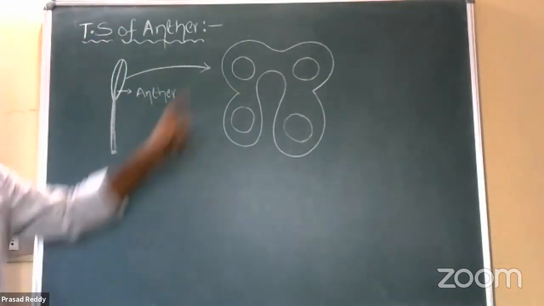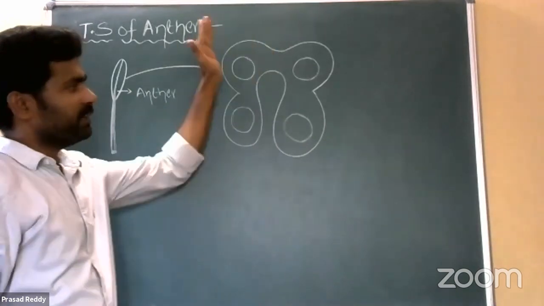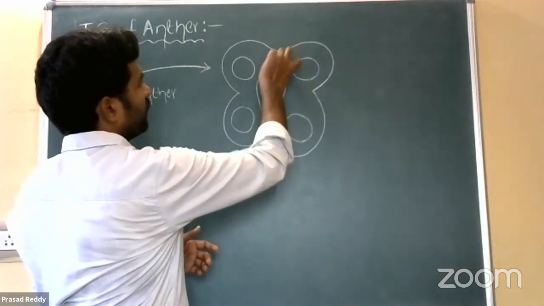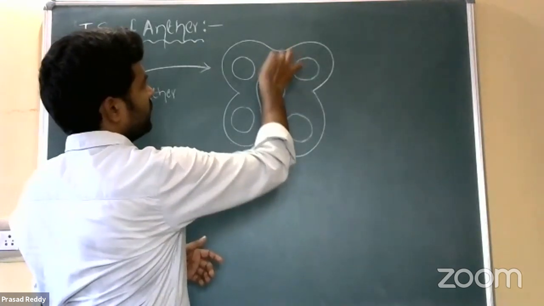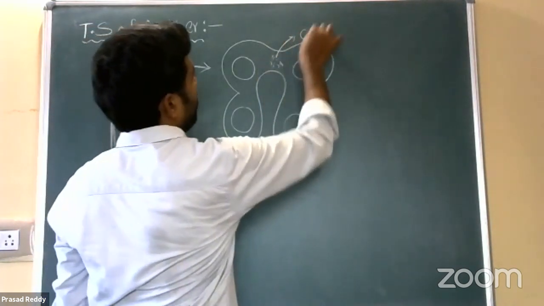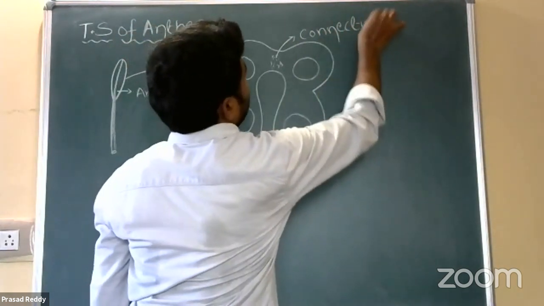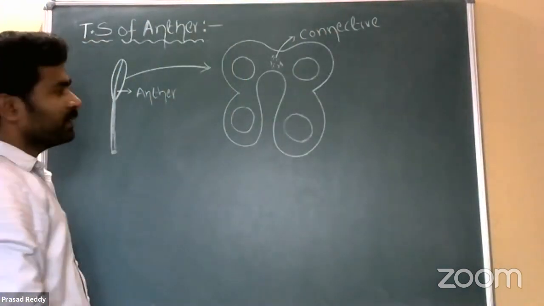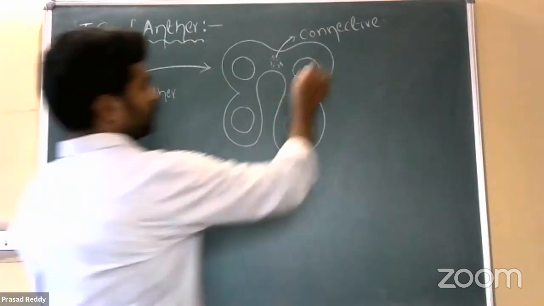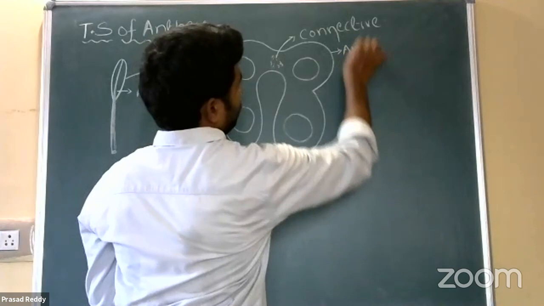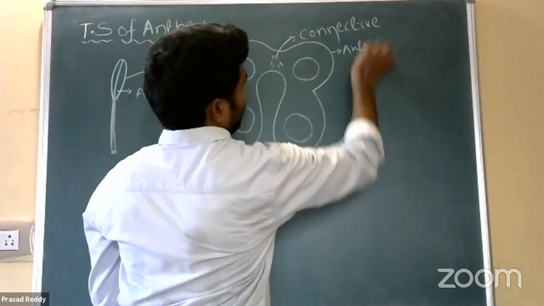See here, it is one lobe completely. This is another lobe. So this is a connective tissue. So two lobes attach with each other by the connective tissue. This is connective tissue, right? See, that anther is enclosed by the anther wall. Anther wall.